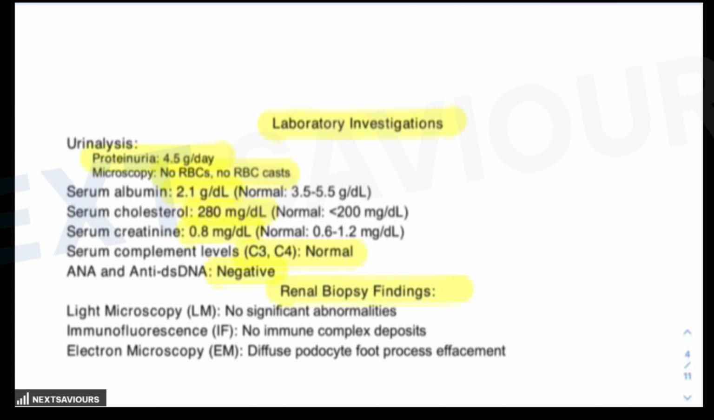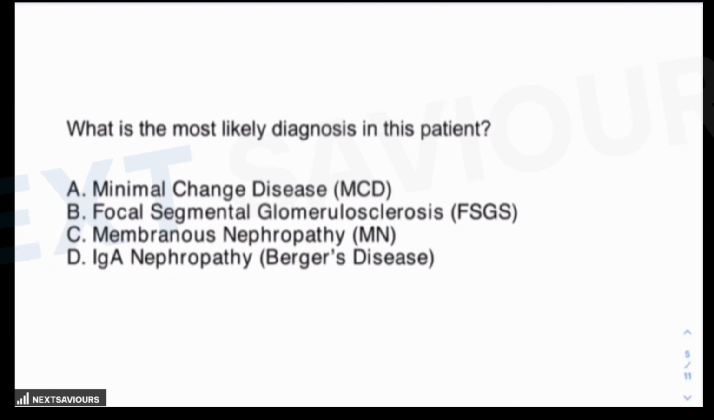As far as renal biopsy findings are concerned, light microscopy and immunofluorescence are absolutely normal, but electron microscopy shows diffuse podocyte foot process effacement. And you know that when this term, diffuse podocyte foot process effacement, is presented to you, then the answer is straightforward: minimal change disease. But here we are to discuss the approach, how to diagnose any condition related to this topic, that is glomerular diseases.